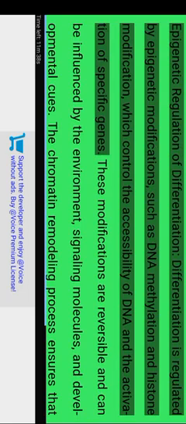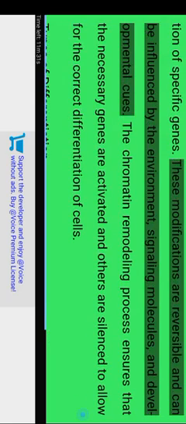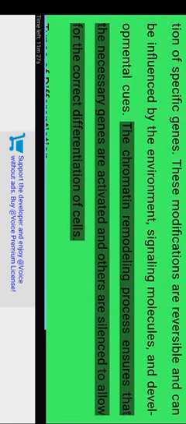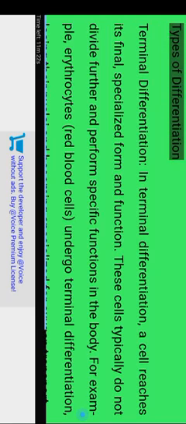Epigenetic regulation of differentiation. Differentiation is regulated by epigenetic modifications, such as DNA methylation and histone modification, which control the accessibility of DNA and the activation of specific genes. These modifications are reversible and can be influenced by the environment, signaling molecules, and developmental cues. The chromatin remodeling process ensures that the necessary genes are activated and others are silenced to allow for the correct differentiation of cells.